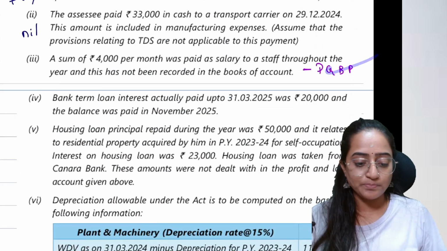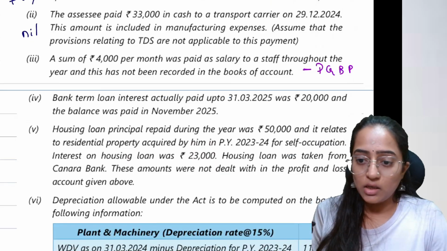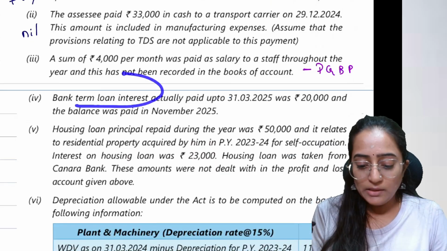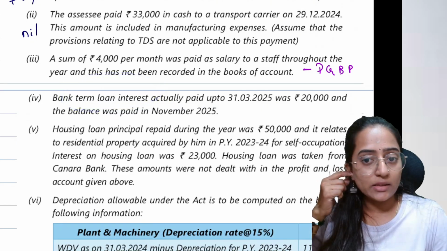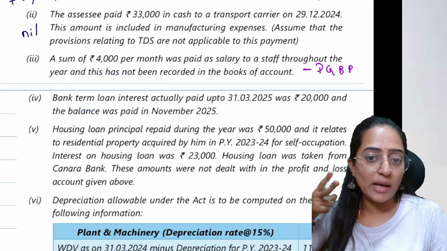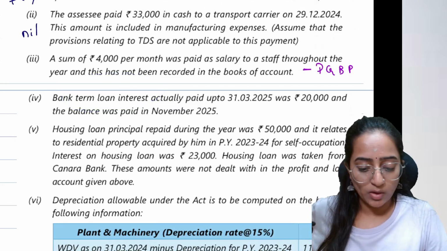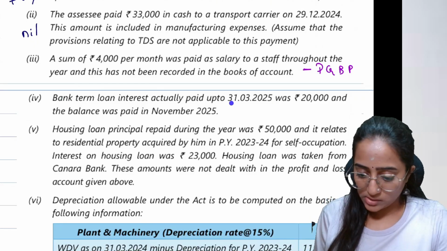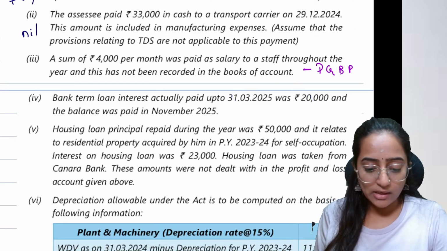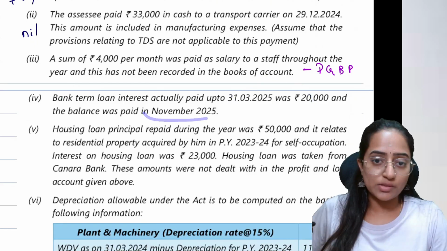We'll consider the same. The bank term loan interest actually paid up to 31/3/2025 was 20,000, and the balance was paid in November 2025.